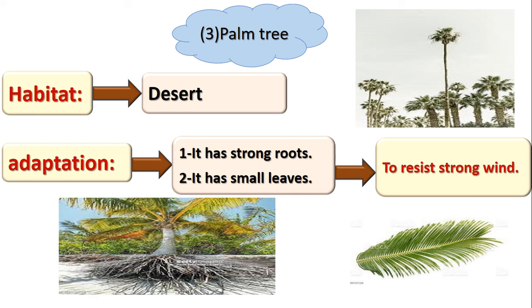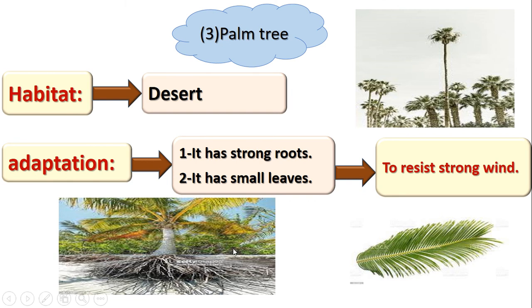How can the palm tree protect itself from the strong wind? It has strong roots. Excellent. The strong roots fix or hold the plant in the soil. So it has strong roots.